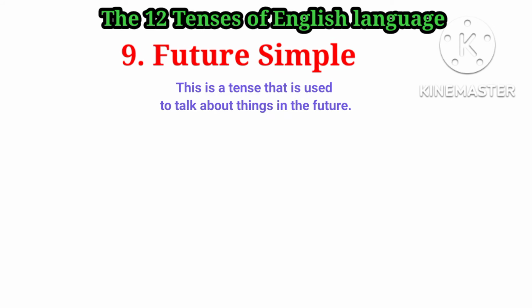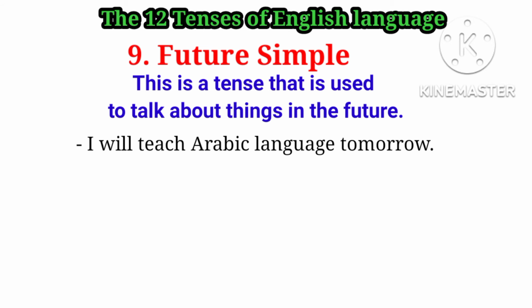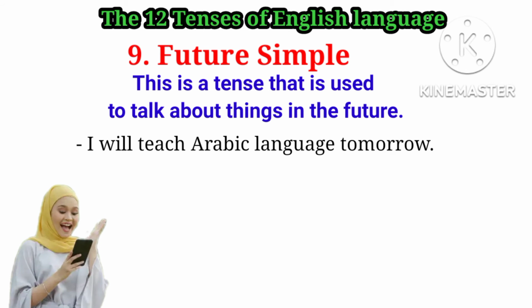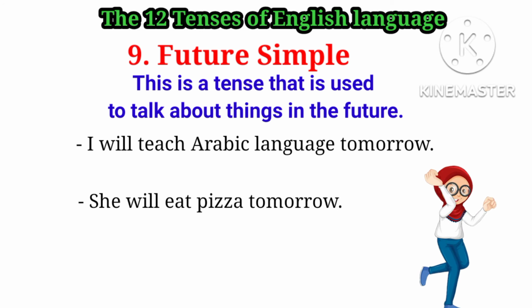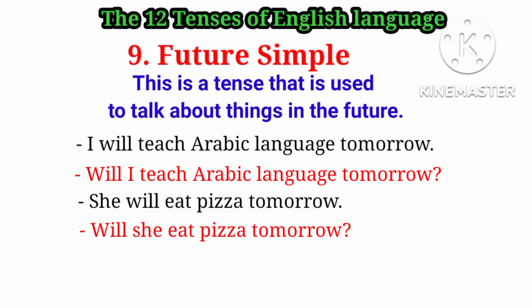The future simple, this is a tense that is used to talk about things in the future. So I will teach Arabic language tomorrow. So you are telling us about things in the future. She will eat pizza tomorrow. So this one is also future. So you can now say will I teach Arabic language tomorrow, or will she eat pizza tomorrow? So this is the question.